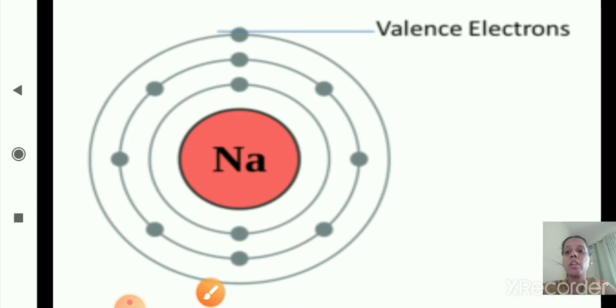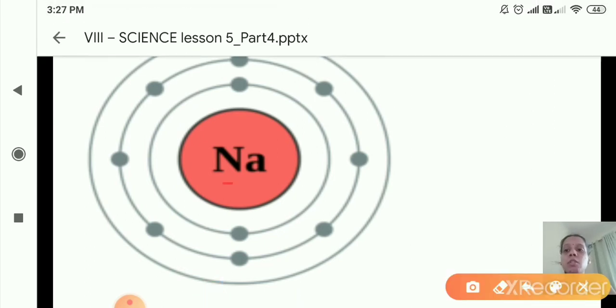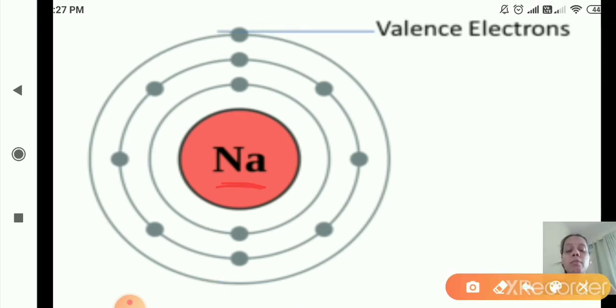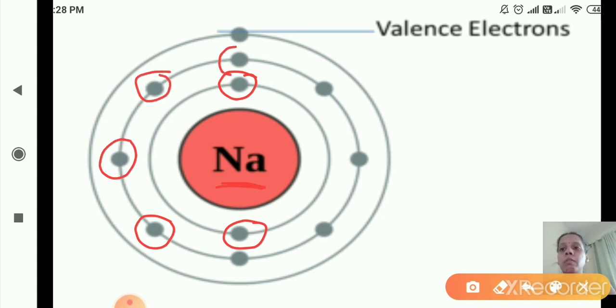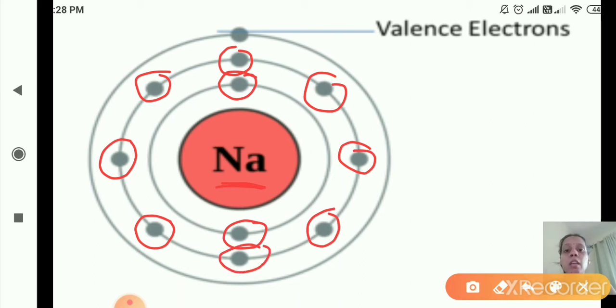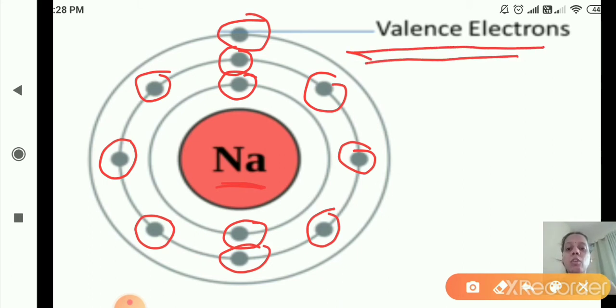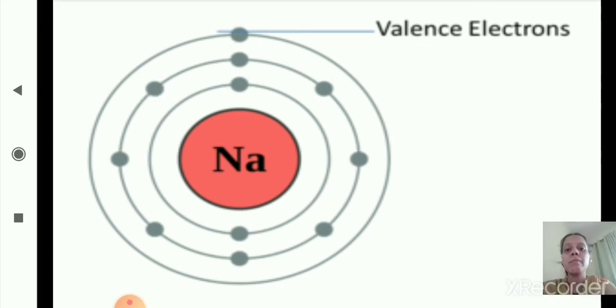Now this is the atomic structure, as you can see here. This is sodium, Na. Now total number of electrons 11. So in K shell 2 electrons, then in L shell 1, 2, 3, 4, 5, 6, 7, 8 electrons. Now one more is remaining, that is in M shell. So this is valence electron, as you can see it is written here, this is valence electron. So what is the valency of sodium? That is 1. Hope you are clear till here.